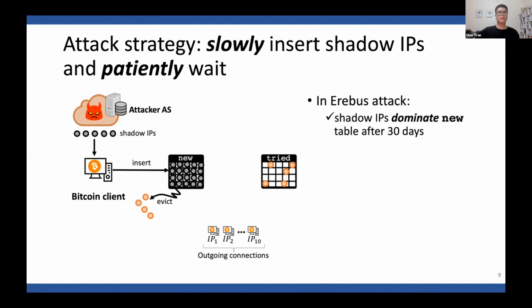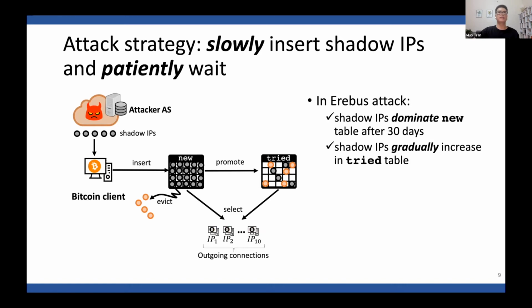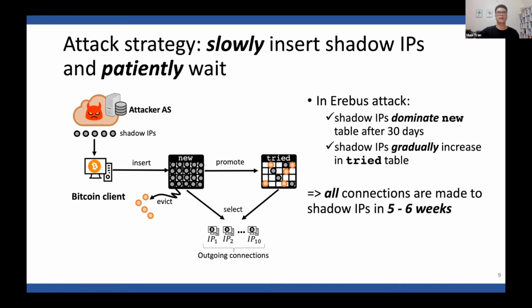For the tried table, the attacker patiently waits, because reachable IPs are promoted from the new table to the tried table every few minutes or so. Note that there is no other way to directly insert an IP into the tried table. We observed that the number of shadow IPs in the tried table keeps increasing gradually, and eventually all connections are made to the shadow IPs in about 5 to 6 weeks of attack execution.